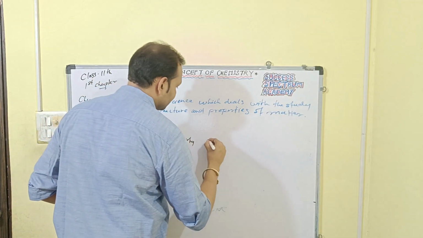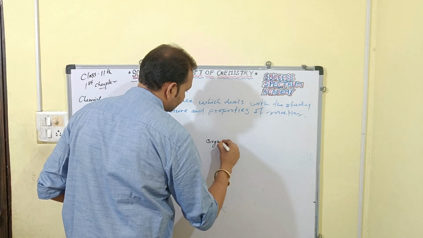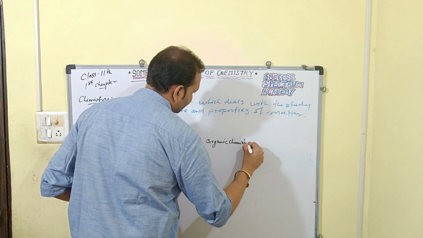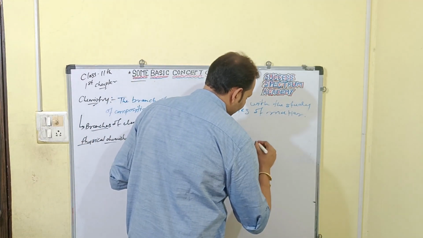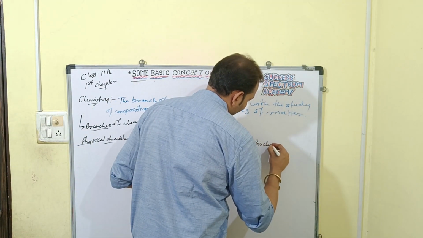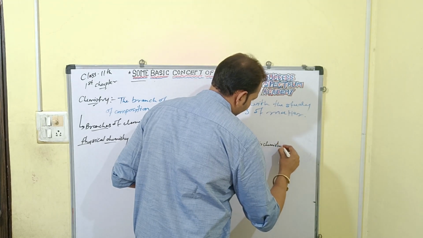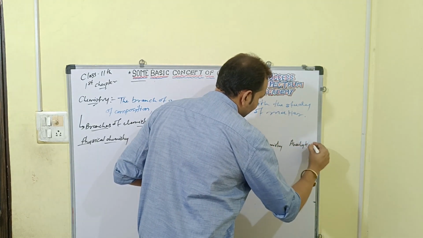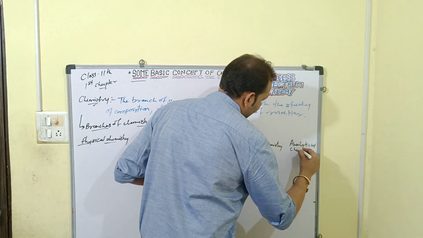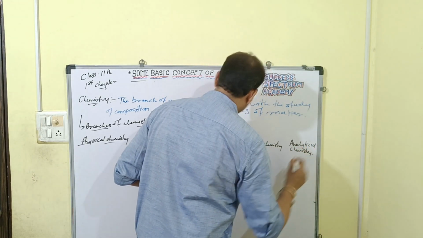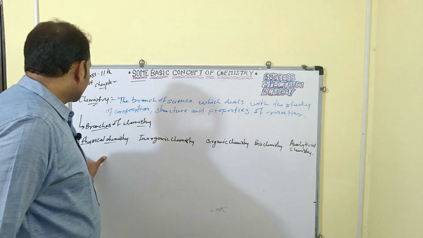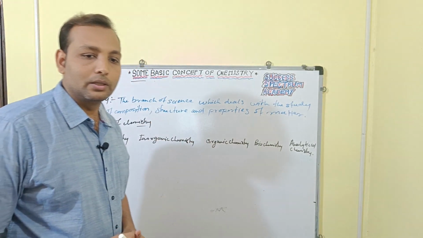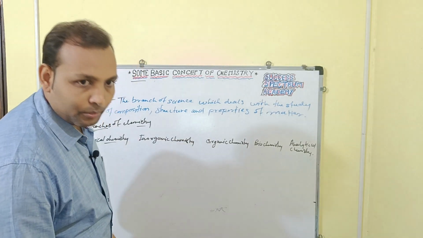Third, organic chemistry. Fourth, biochemistry. And fifth, analytical chemistry, right? So mainly we will study physical, inorganic and organic chemistry in class 11th and 12th. So what is physical chemistry?